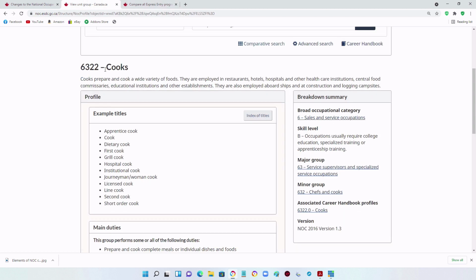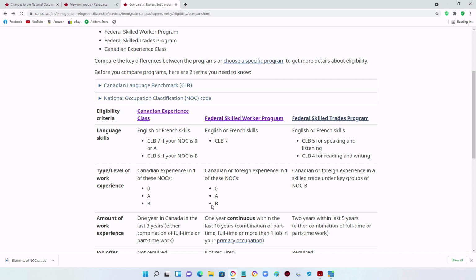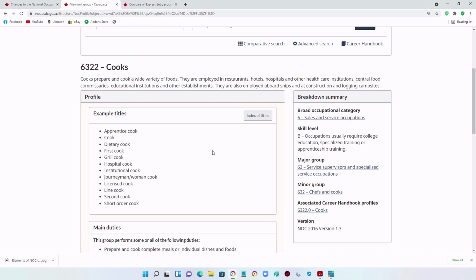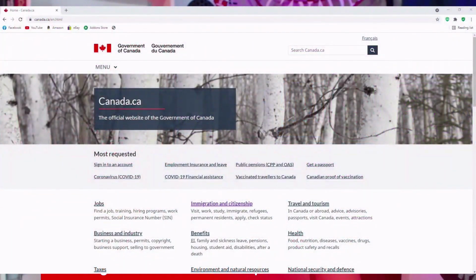If we take a look at our example occupation, we can see that this occupation is qualified to apply in one of the classes through Express Entry because it belongs to the skill level B category in the 2016 version of the NOC. Now let's see the new NOC version due to be implemented in spring of 2022. We will refer to the Government of Canada website, the link in the description below.